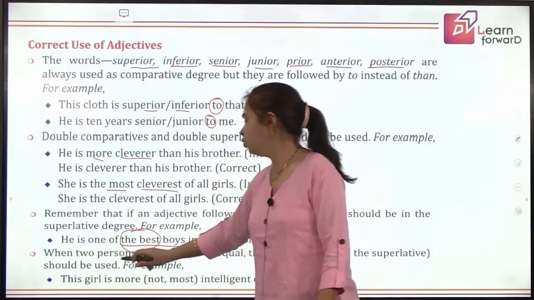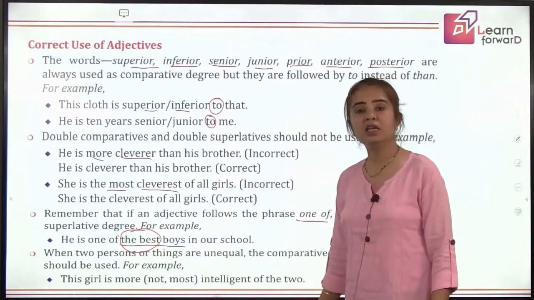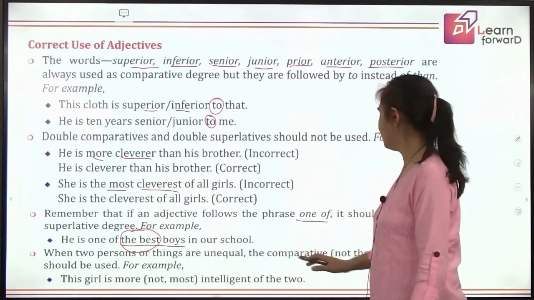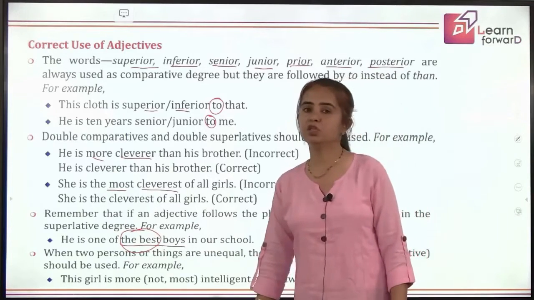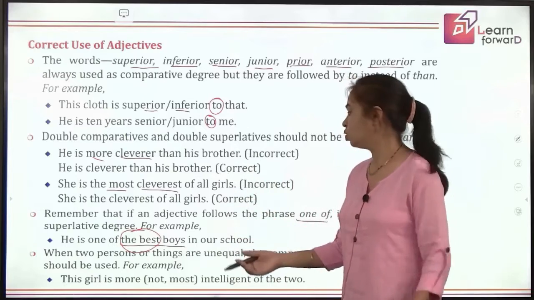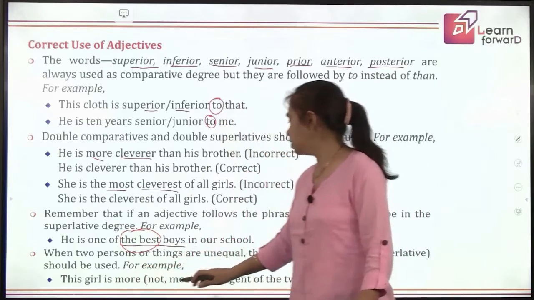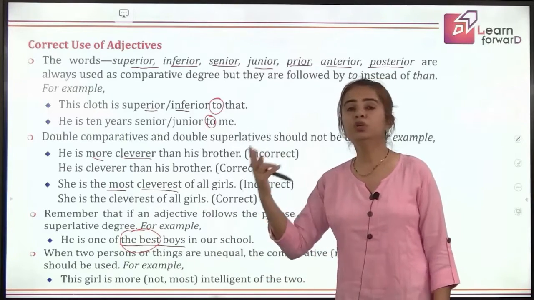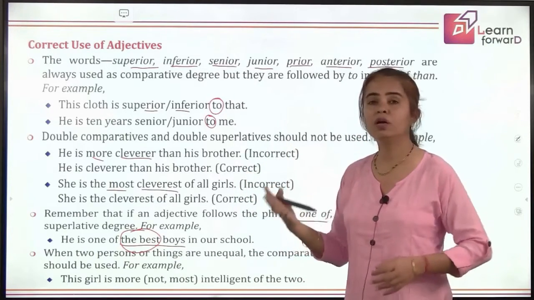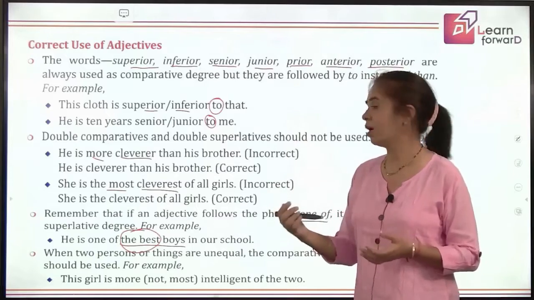Next, when two persons or things are unequal, the comparative degree but not the superlative degree should be used. For example, I'm just talking about two people. The girl is more intelligent of the two. With the two, there is no equality between them.